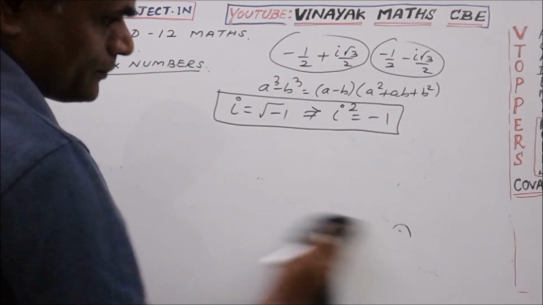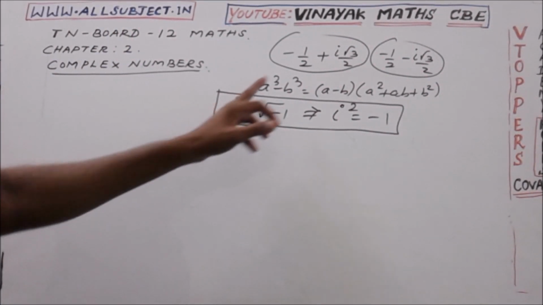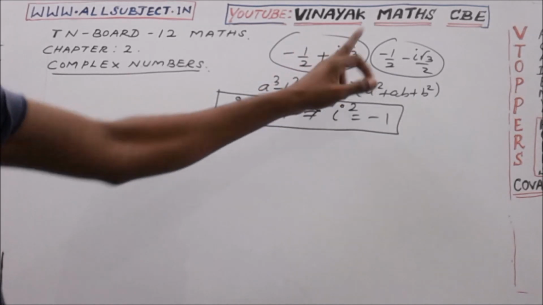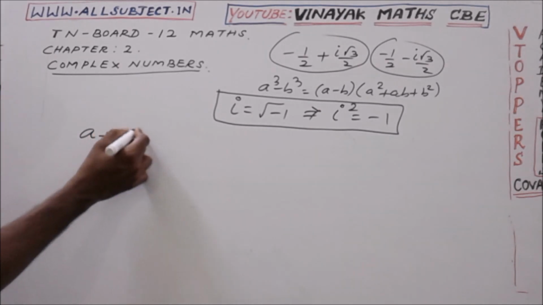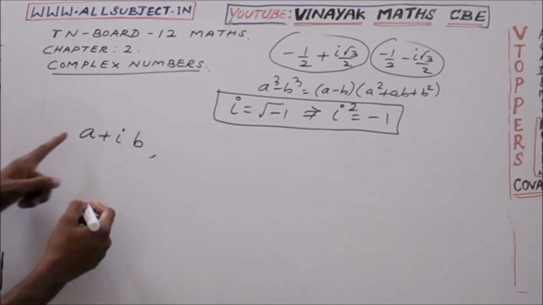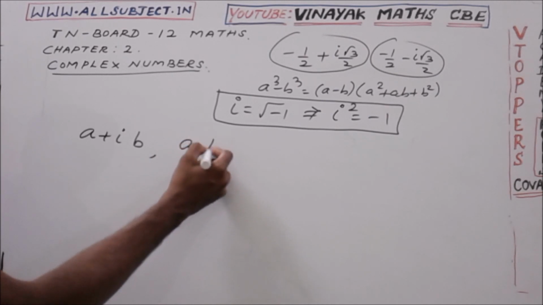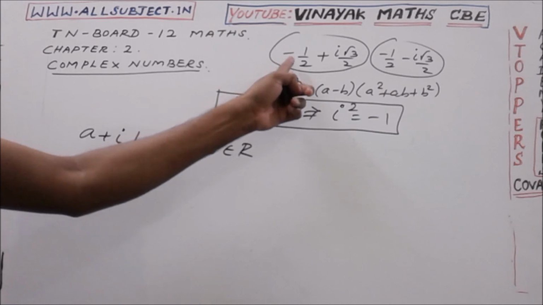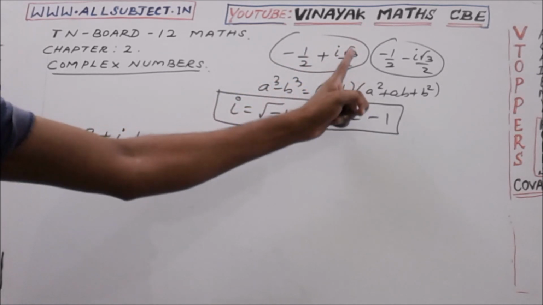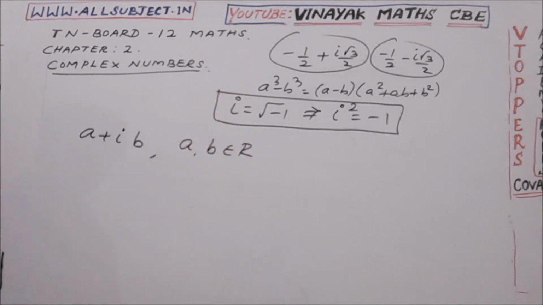A number of the form a plus ib, where a and b are real numbers, a comma b belongs to capital R. a and b can be any real number. Here we have taken two real numbers, minus 1 by 2 and root 3 by 2, and here minus 1 by 2 and minus root 3 by 2, for the next problem.